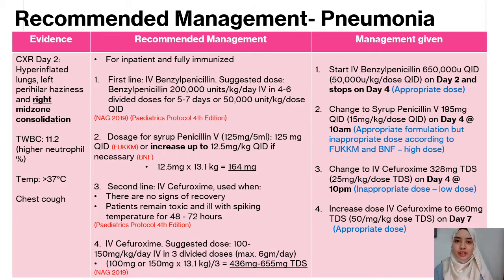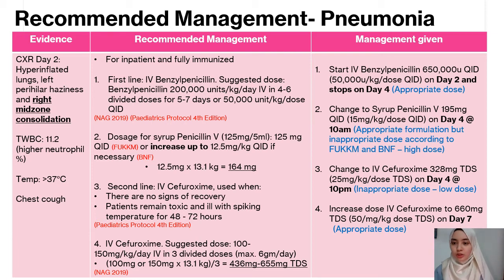Next is the recommended management for pneumonia, as these are the evidences. According to the National Antibiotic Guideline and Pediatrics Protocol 4th edition, the first line is IV benzylpenicillin, and this is appropriate dose on day 2. And on day 4, it is switch therapy from IV to oral, which is appropriate also because the patient is getting stabilized. However, the dose is a bit higher than the recommended dose from FUKM and BNF, which is 125 mg QID or up to 164 mg.